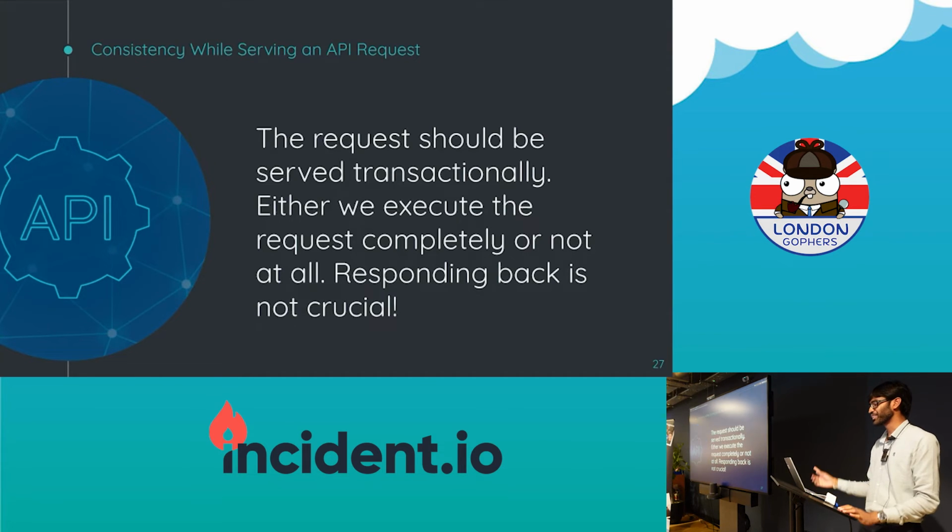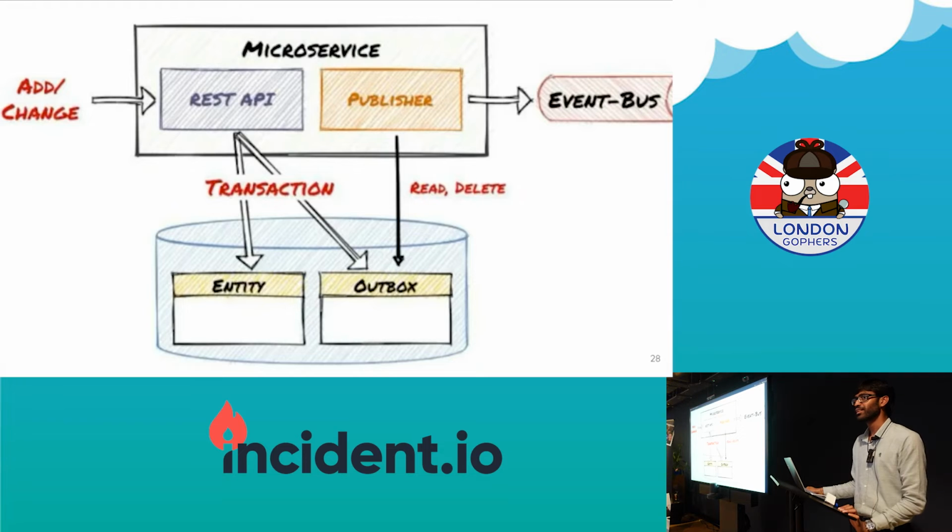Okay, so I learned this today itself. It's a really cool example. This is called the outbox pattern. Let's say there's a request coming in and there's a REST API. What happens is that this REST API writes to a database and also pushes a notification to an event bus. Now think about this: I wrote to the database, but I crashed or something went wrong when I wrote to the event bus.